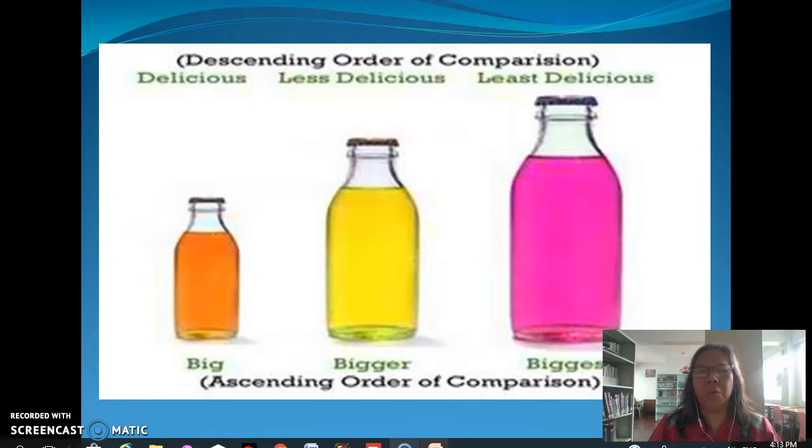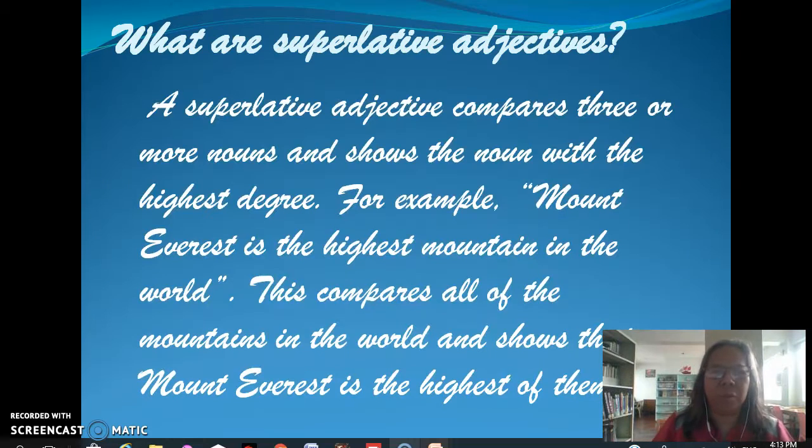Okay? So, first of all, let's define what a superlative is. So, we read from this that a superlative is an adjective that compares 3 or more nouns and shows the noun with the highest degree. For example, Mount Everest is the highest mountain in the world. This compares all of the mountains in the world and shows that Mount Everest is the highest of them all.